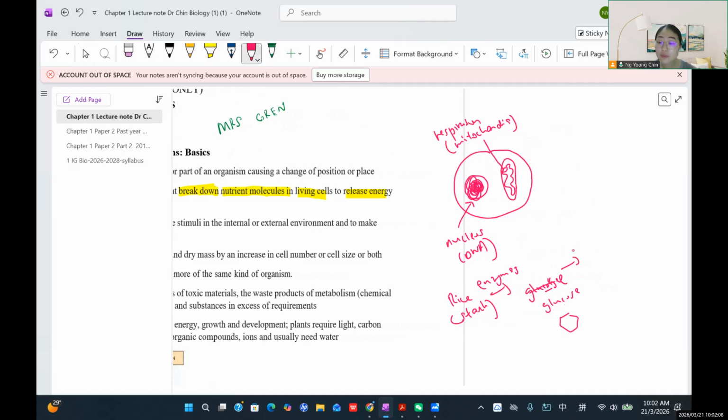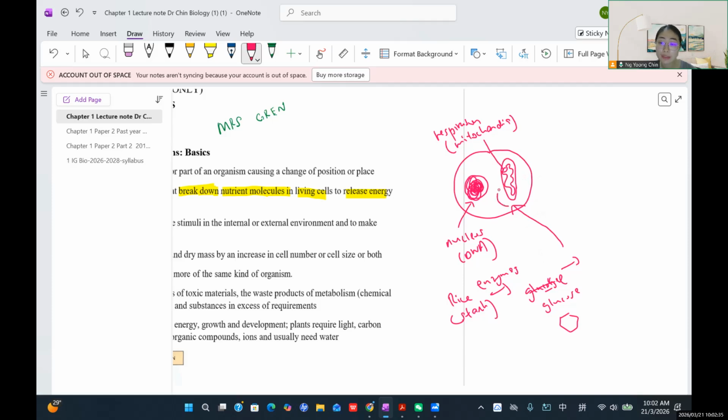So the glucose will diffuse into your body cells. They will get into your body cell, and then enter your mitochondria. Glucose will diffuse to any kind of body cell, including your muscle cell, your liver cell, your skin cell, because those body cells require glucose as their food source. When the glucose enters your body cell, it gets into the mitochondria, which is the one that conducts respiration. Together with oxygen, because when you inhale, the oxygen also diffuses into your body cell.